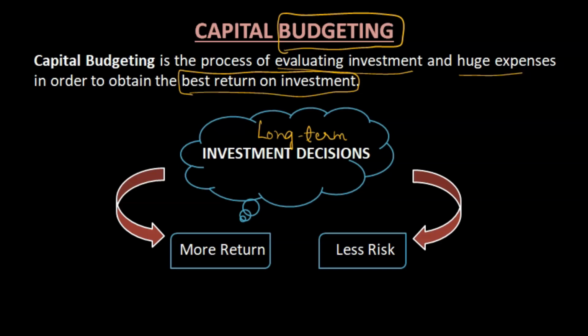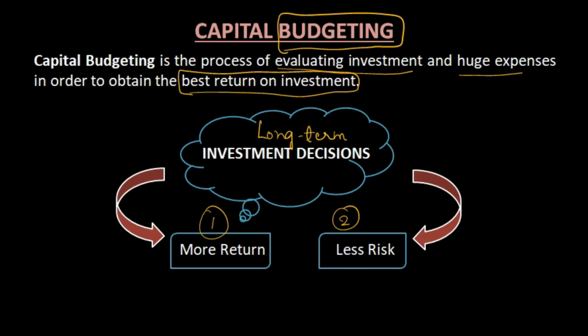So when we are going to take some long-term decisions, there are two things we have to see. First thing is more return. Second thing is less risk. What does that mean? The option in which we are investing our money should give us more and more return. And not just return, we should see that the risk should be very less there.